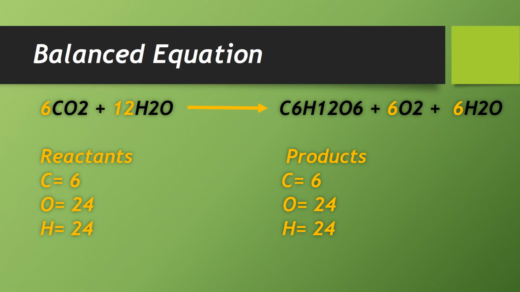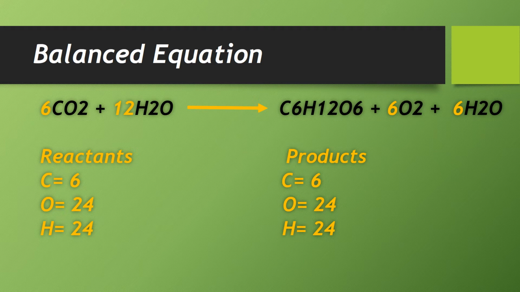2 6s are 12 in the product we have, and this hydrogen with 12 is 12 hydrogens, and 2 6s are 12. 12 12s are 24. So we already have in the reactant 2 12s are 24. So hydrogen is also balanced. So now we have a balanced equation.